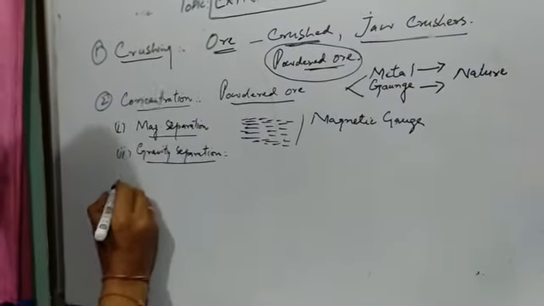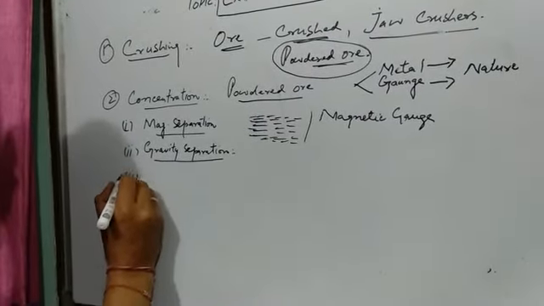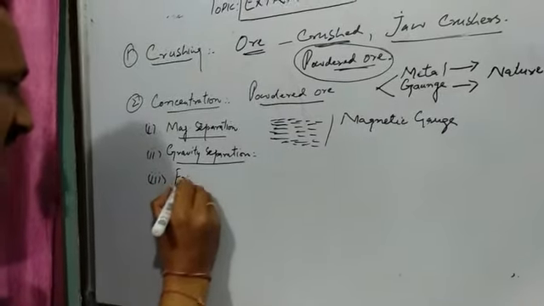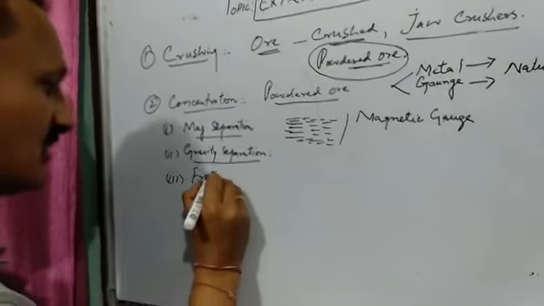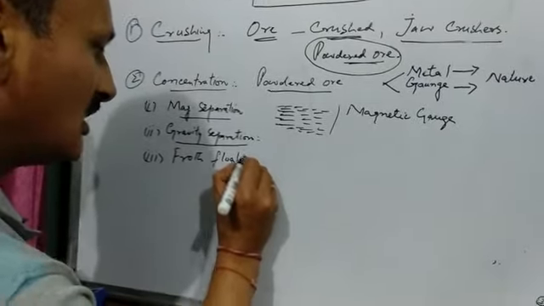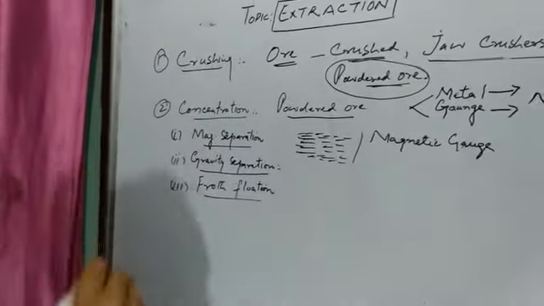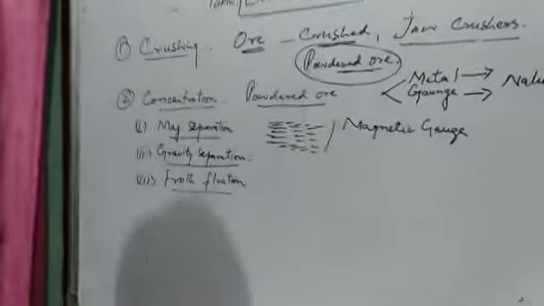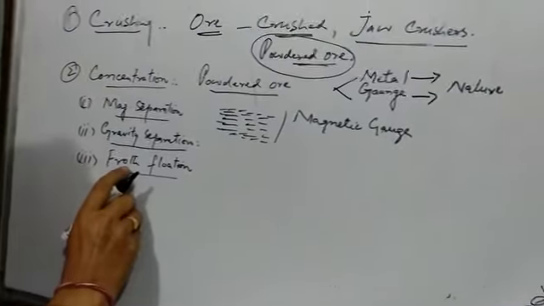Then we have one more method of concentration, that is froth flotation. Now the question is, which ores are concentrated by the froth flotation method? As the term indicates, froth is formed.